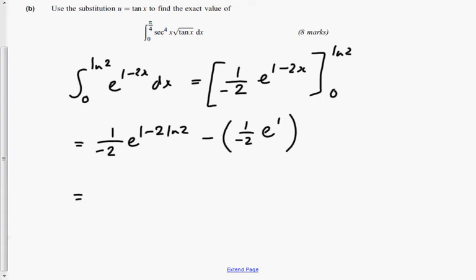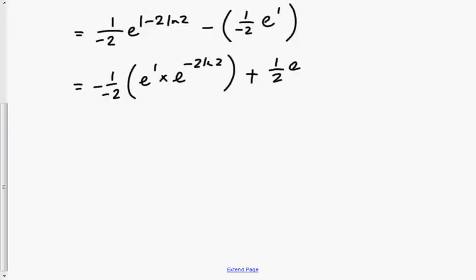I'm going to split it into two parts because using laws of indices that is easy to do. So I get e to the power 1 multiplied by e to the power -2 log 2. And then I'm going to subtract from that the other term. Two negatives make a positive, and e to the power 1 I can just write more neatly as e.